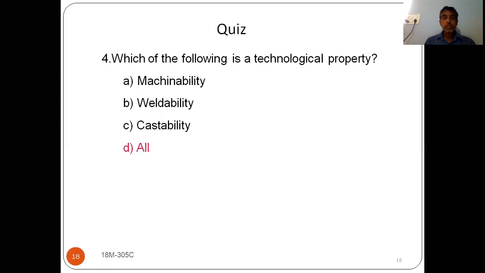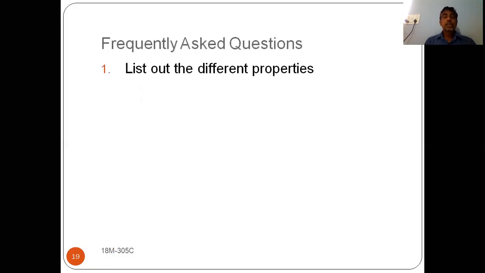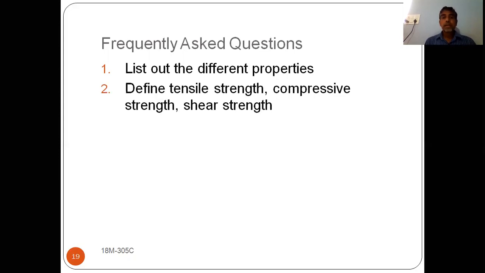All. So generally, what are the frequent questions they will ask? Say, list out different properties. Especially for mechanical properties, define tensile strength, compressive strength, shear strength. Define technological properties. What is meant by technological property, and what are the technological properties we are having?